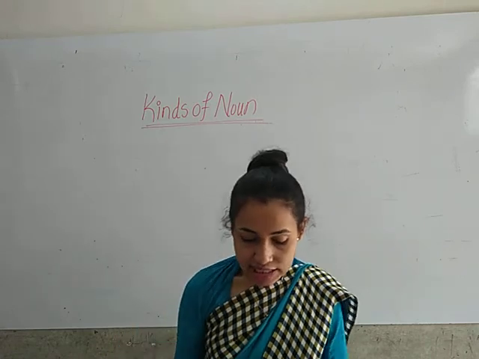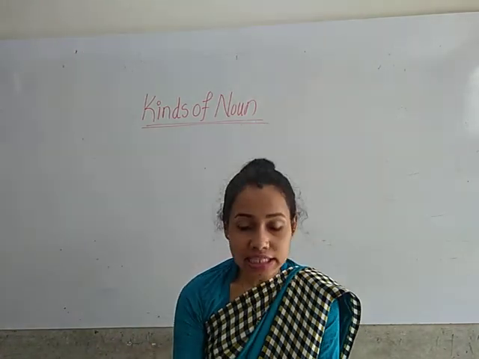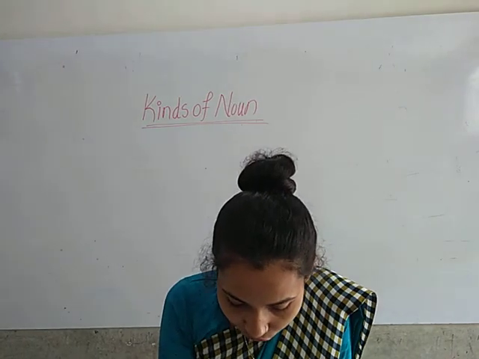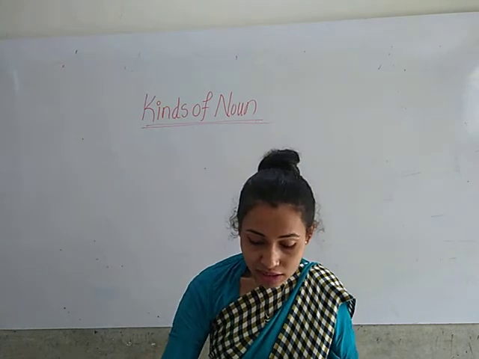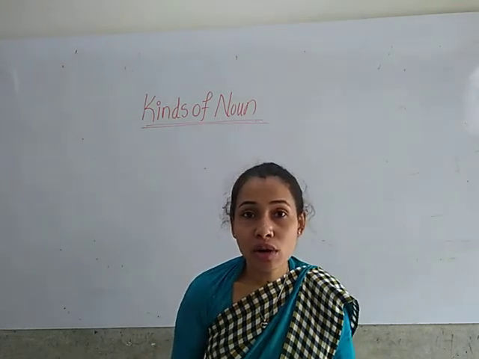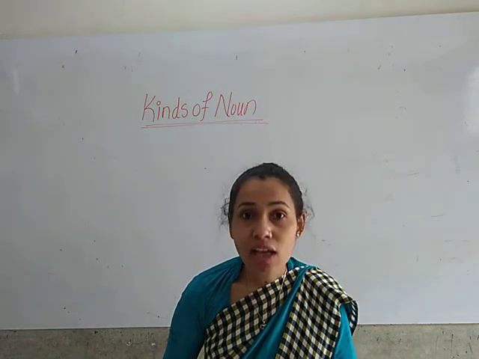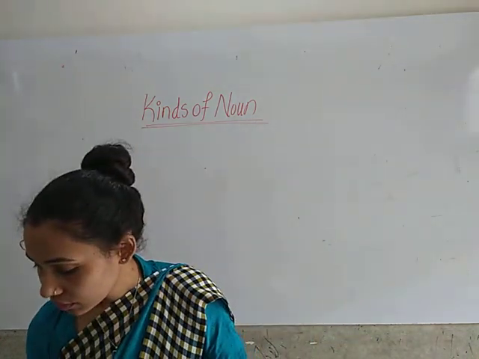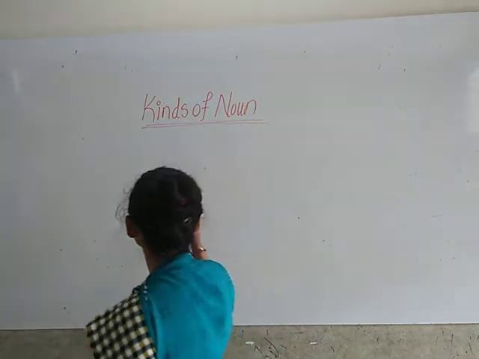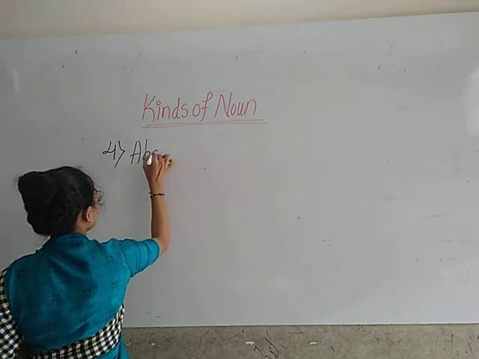In the second picture, the enrollment of the participants is done at the office counter. At the office counter, the enrollment is going on of those who are going to participate in the competition. Okay, children. So what is the fourth point? Abstract noun.